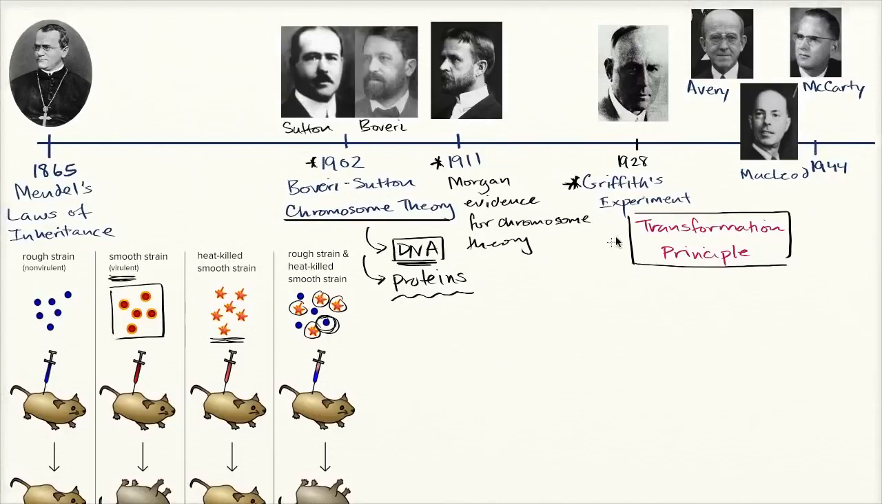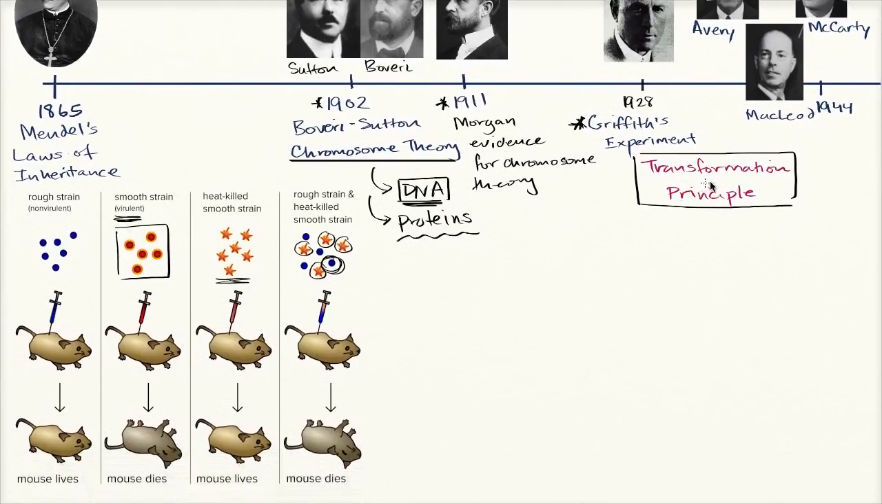And so you can imagine, and it took some time, over 10 years now, almost 2 decades. Avery, McCarty, and MacLeod said, hey, what is this transformation principle? Why don't we use Griffith's experiment, and instead of just taking the whole heat-killed smooth strain, let's try to break it up into its components, and let's try to isolate the different components and keep doing the experiment until we have an isolated molecule or an isolated component that seems to do the trick. So they were trying to isolate the transformation principle.